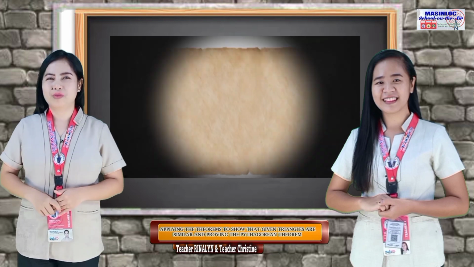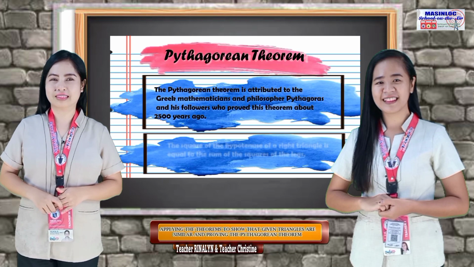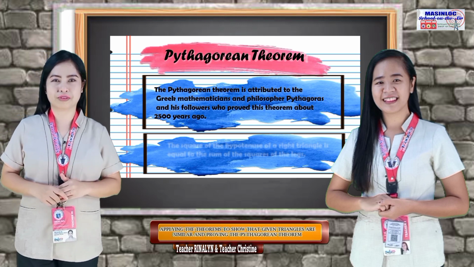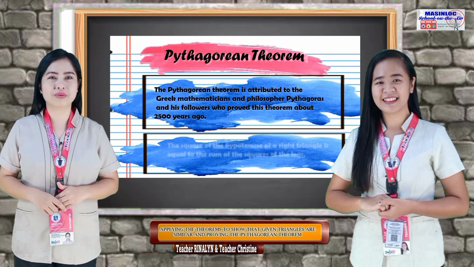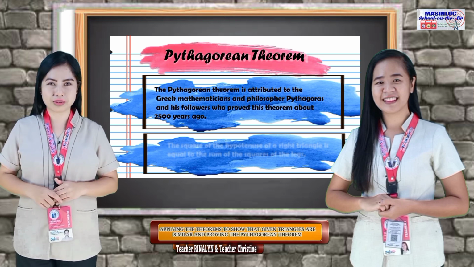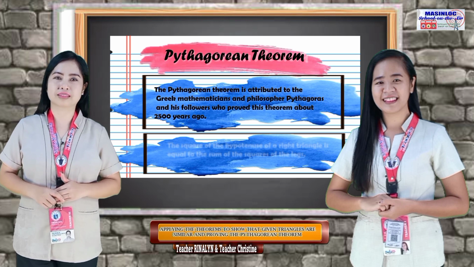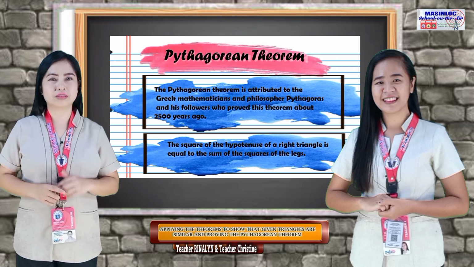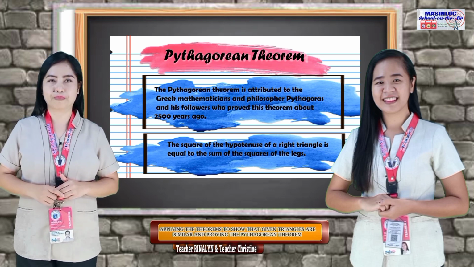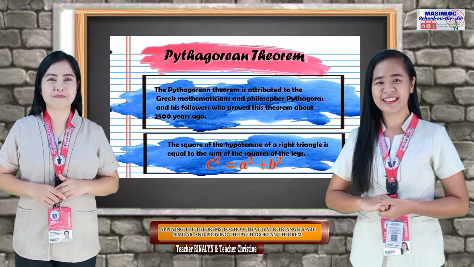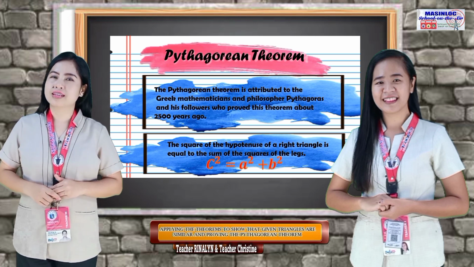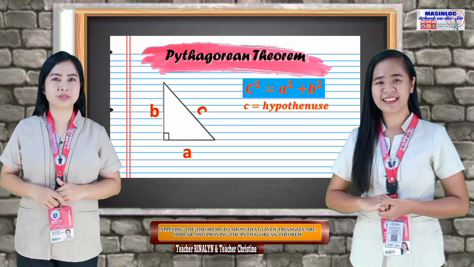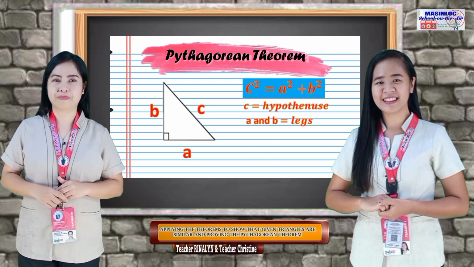Level 5. What is the Pythagorean Theorem? The Pythagorean Theorem is attributed to the Greek mathematician and philosopher Pythagoras and his followers, who proved this theorem about 2,500 years ago. The square of the hypotenuse of a right triangle is equal to the sum of the squares of the legs. The formula for the Pythagorean theorem is the well-known c squared equals a squared plus b squared, where c is the hypotenuse, while a and b are the legs.